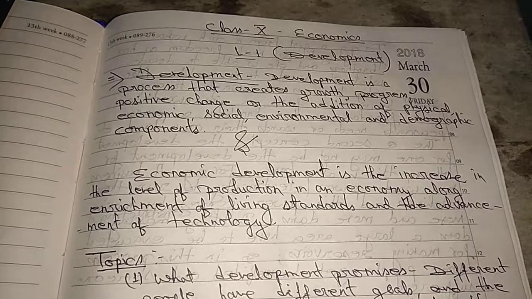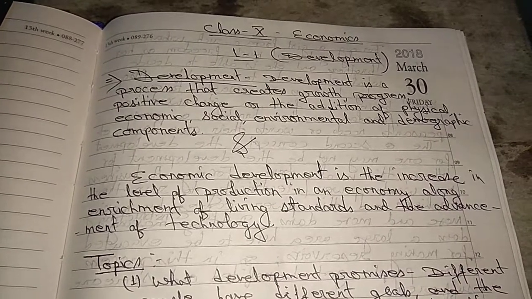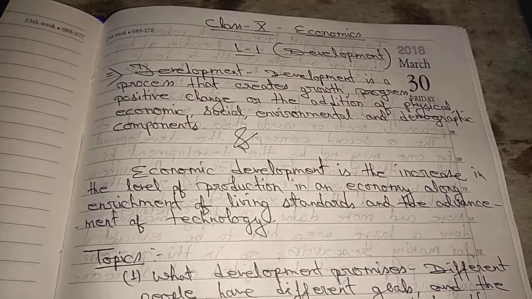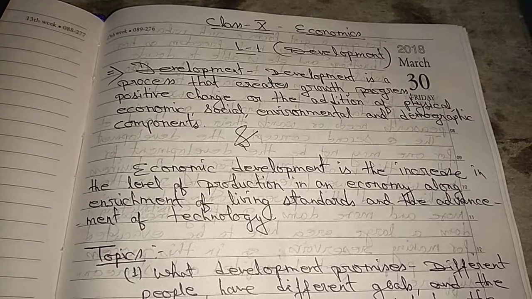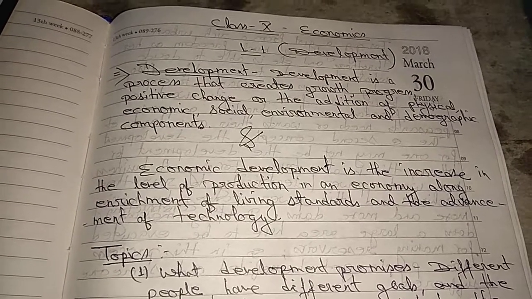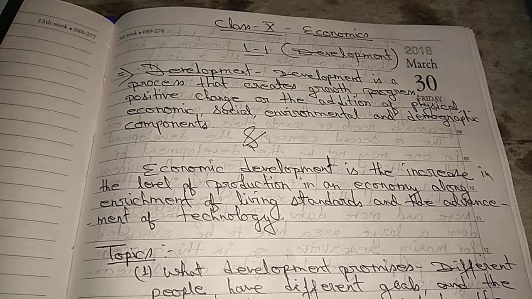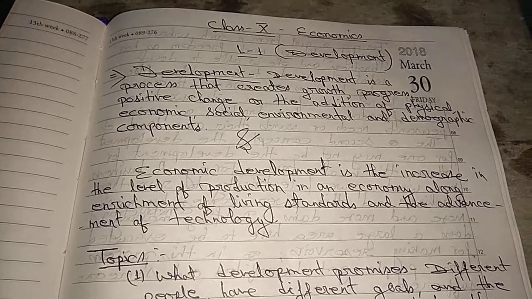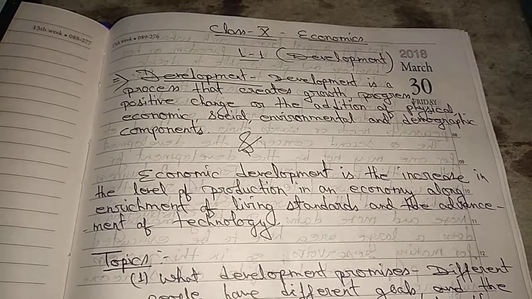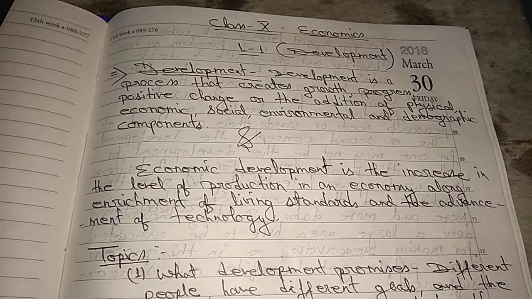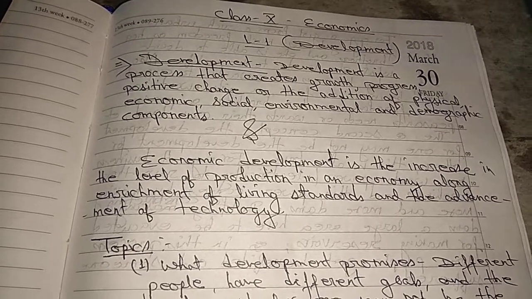As you can see here, development is a process that creates growth, progress, positive change, or the addition of physical, economic, social, environmental, and demographic components.